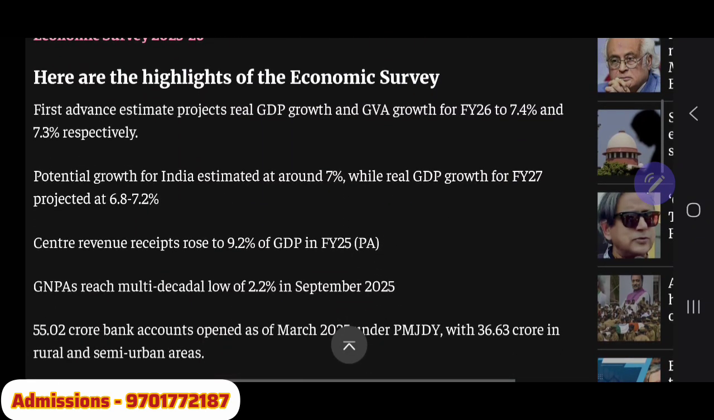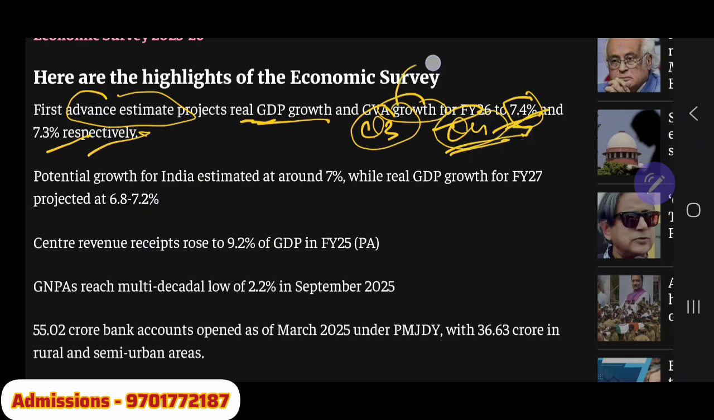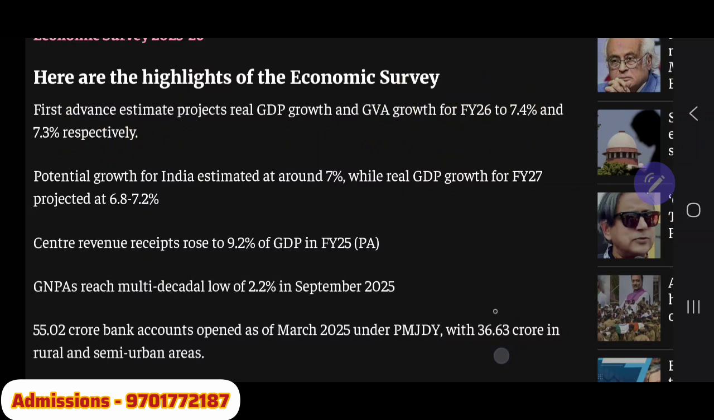Here are the highlights. The first advance estimates project real GDP growth rate and GVA growth for the financial year 2026 at 7.4% and 7.3% respectively. So advance estimates were done, and still we are unaware whether we have got this growth or not, because we are in quarter 3 of 2025-2026, and quarter 4 is yet to come. That's why the projection is still like this according to the Economic Survey.